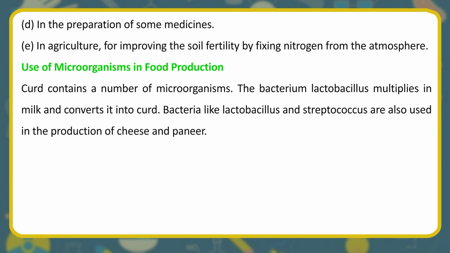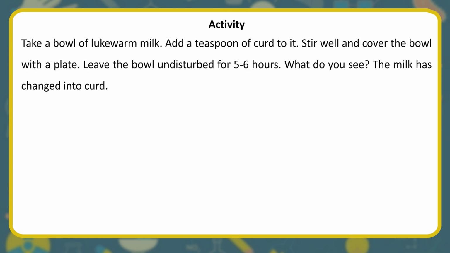Use of microorganisms in food production. Curd contains a number of microorganisms. The bacterium Lactobacillus multiplies in milk and converts it into curd. Bacteria like Lactobacillus and Streptococcus are also used in the production of cheese and paneer. Activity. Take a bowl of lukewarm milk. Add a teaspoon of curd to it.